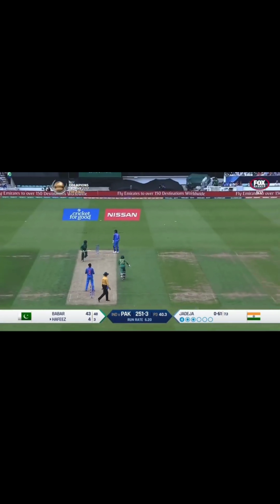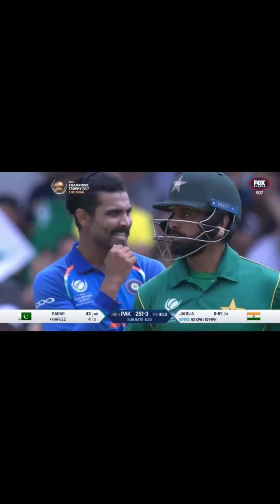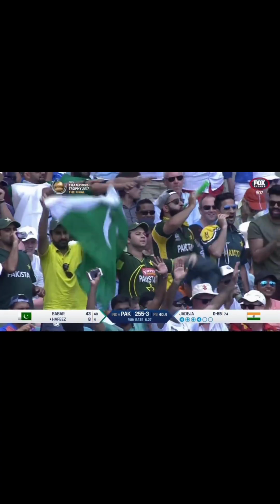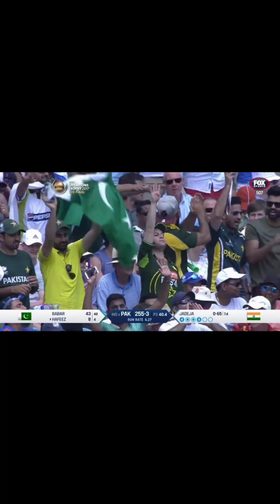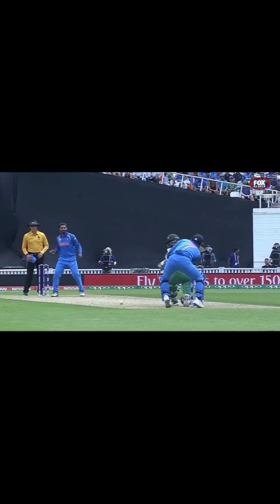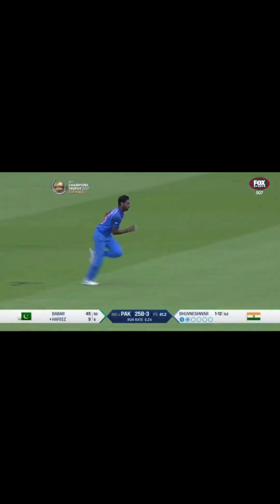Oh, the round arm, and he got it. That was a bad ball from Jadeja there. Just tried to bowl it faster. He thought he was coming down, Hafiz. Well played, and that was all due to that first shot when he used his feet. Put the pressure back on Jadeja. Now 2 boundaries in this over. That's a poor delivery, but he did well to connect it, Hafiz. It's a long boundary up on that side of the ground, and he's done well.